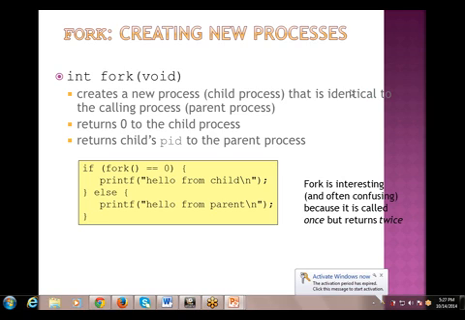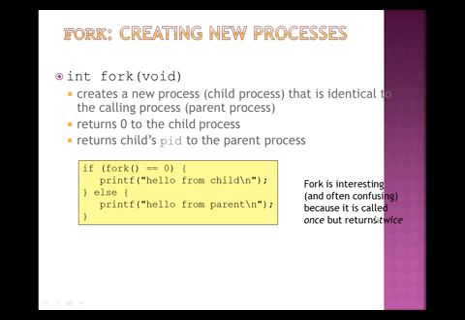Then next is an example. Fork is interesting and often confusing because it is called once but returns twice. If fork equals 0, then printf hello from the child, otherwise, else, hello from the parent. This is the example that is used for creating the new process.